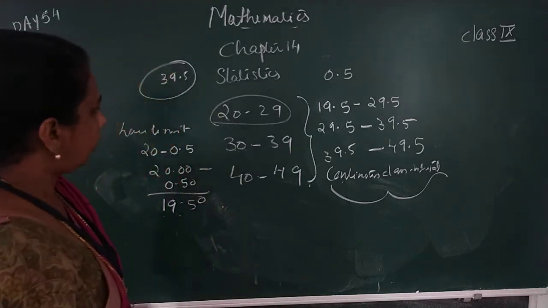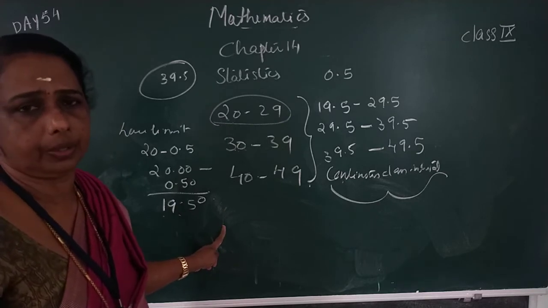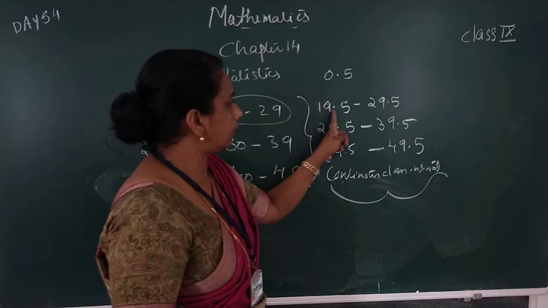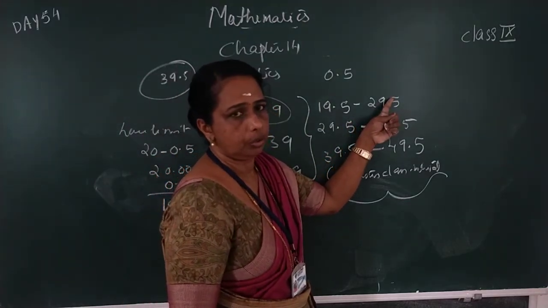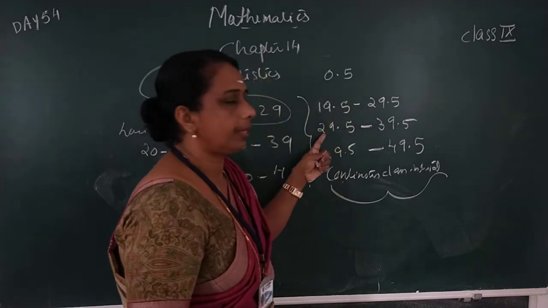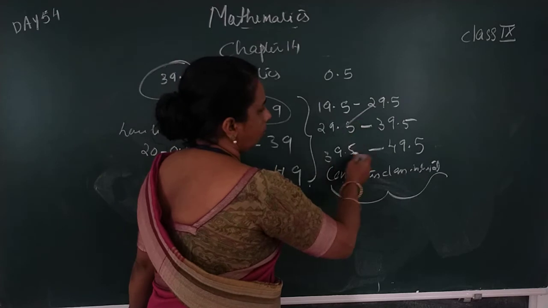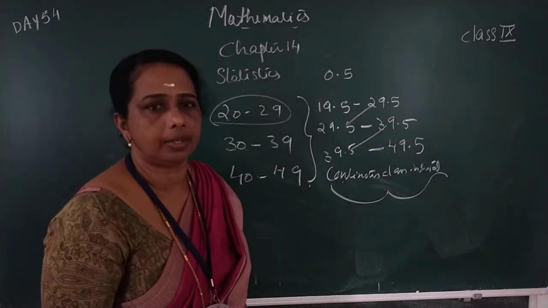This is a continuous class interval because the previous class interval's upper limit is equal to the lower limit of the next class interval.